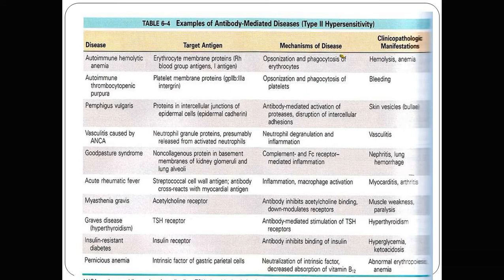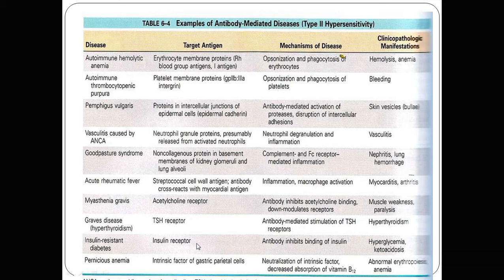Examples of the type 2 reaction are autoimmune hemolytic anemia and autoimmune thrombocytopenic purpura. In these two reactions, the target antigen is the erythrocyte membrane protein or the platelet membrane protein, and there is opsonization and phagocytosis of the RBCs and platelets. So these are the mechanisms of disease. Here there are three different mechanisms responsible for the type 2 reaction. The first is opsonization and phagocytosis. The second is complement and Fc receptor mediated inflammation, and the third is antibody mediated cellular dysfunction.